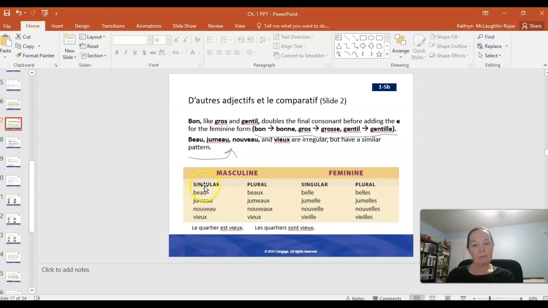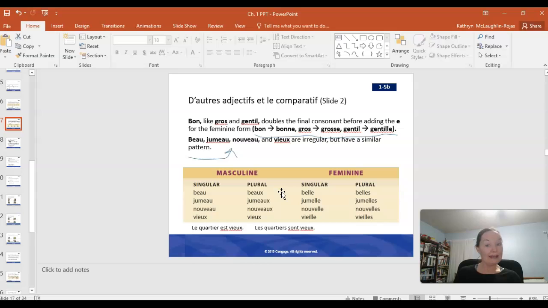So we might have a masculine singular adjective like beau, which means handsome or beautiful, depending on what it's describing. The plural form, notice we add an X to the end. So whenever you have an EAU ending on an adjective, to make it plural in the masculine form, you just add an X to the end. The feminine forms would be belle and belles. Same pronunciation, but we add S to make it plural.